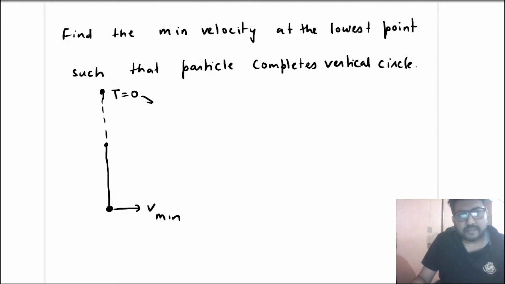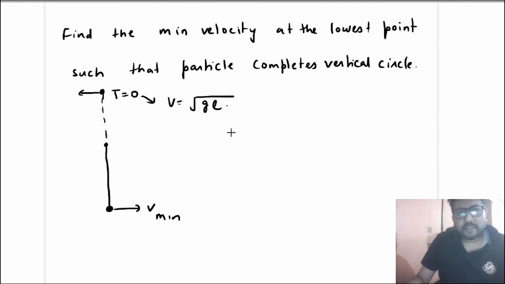When tension becomes 0, the velocity will be root GL cos theta, where theta here is 0, so we will write v is equal to root GL. So the velocity at the highest point has to be equal to root GL, or the tension has to be 0 at the highest point. In that case, due to this velocity, it will have momentum and move in this direction, and once it moves in this direction, tension again appears and the particle completes the vertical circle.